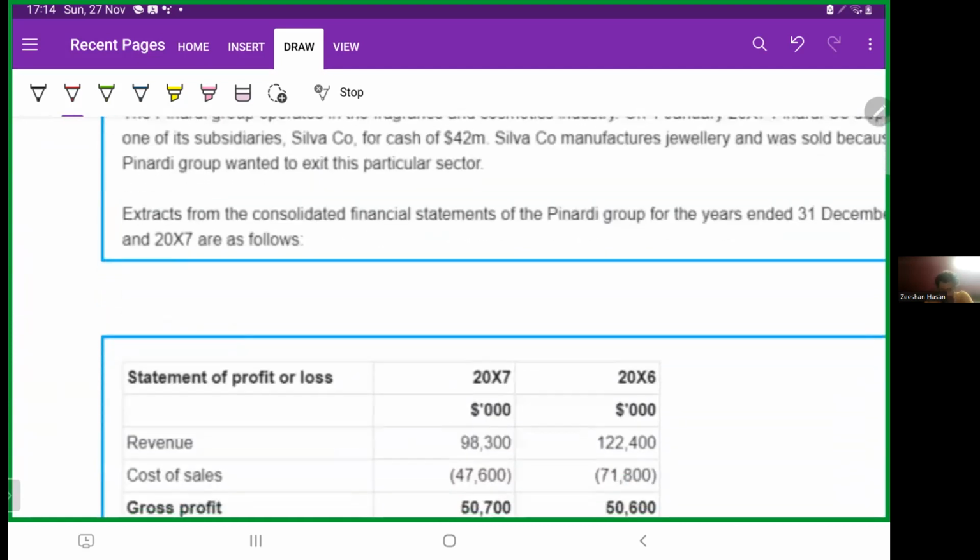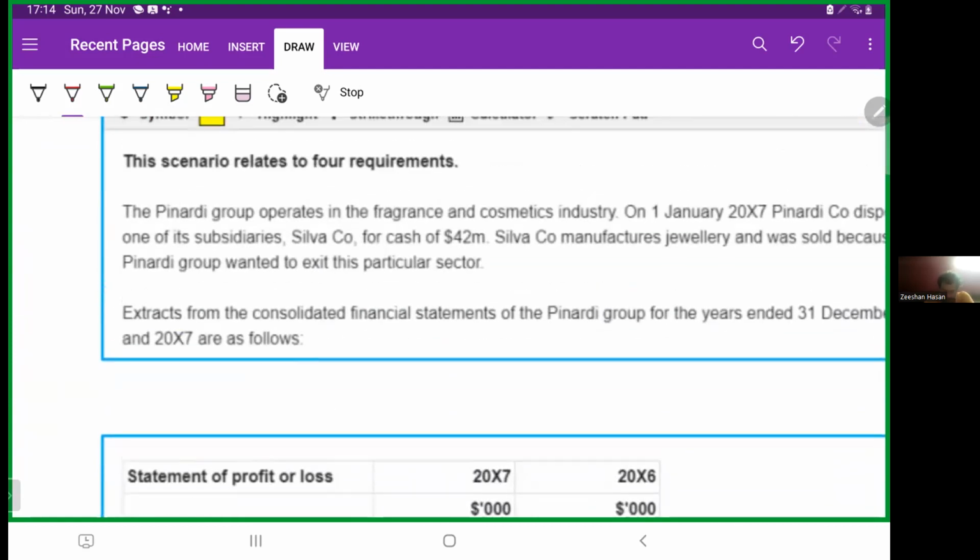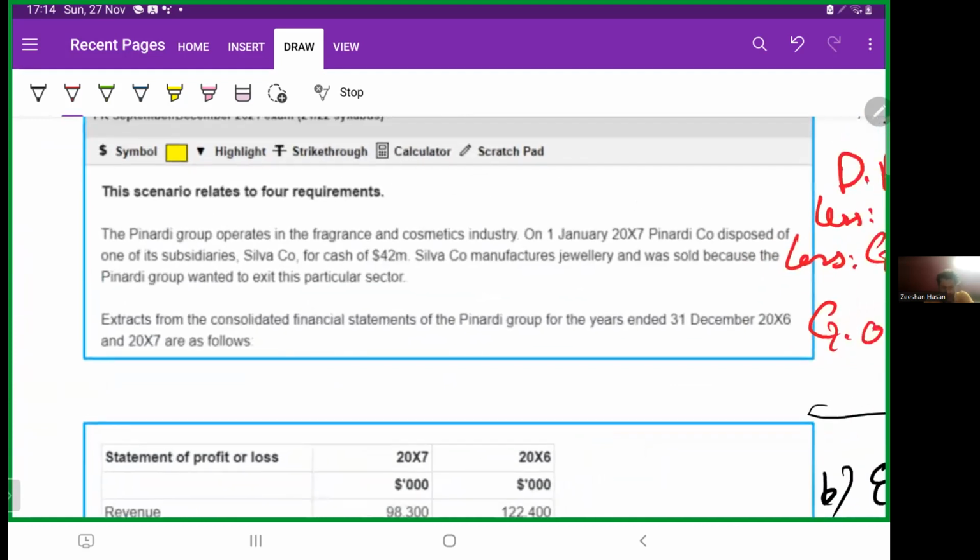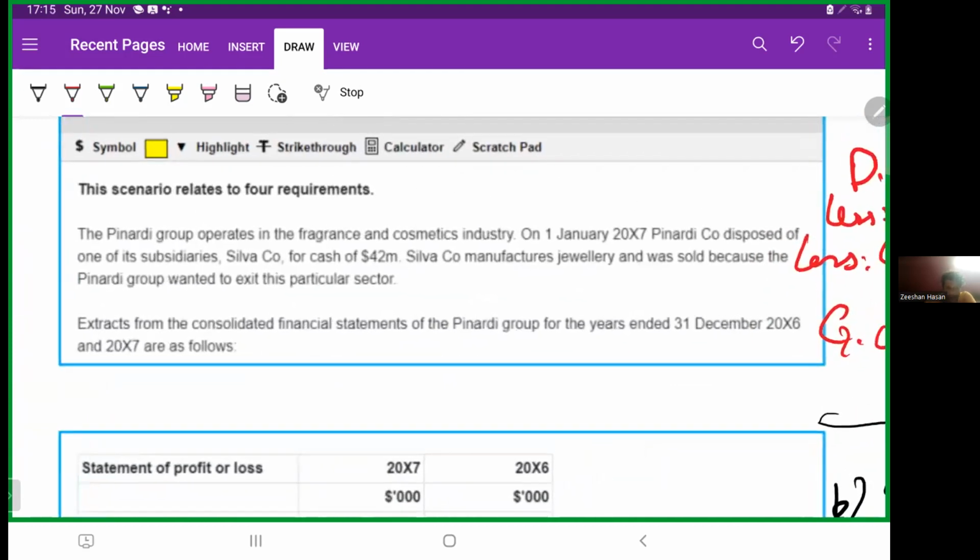This scenario relates to 4 requirements. We just look at that. Nothing new. The Pinardi Group operates in the fragrance and cosmetic industry. On 1st January X7, Pinardi disposed of one of its subsidiaries, Silver Company, for cash of 42 million. Silver Company manufactured jewelry and was sold because the Pinardi Group wanted to exit this particular sector.